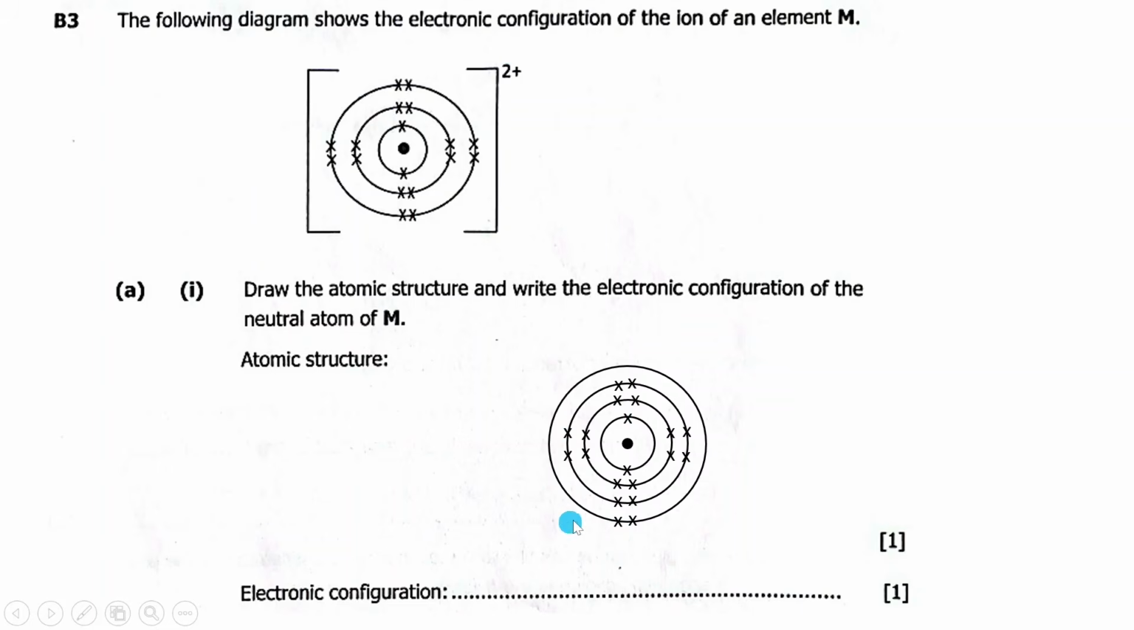Then they're saying electronic configuration. So this is the electronic configuration: 2 inside, then the second shell 8, the third shell 8, then the last shell 2. So these were free marks again.